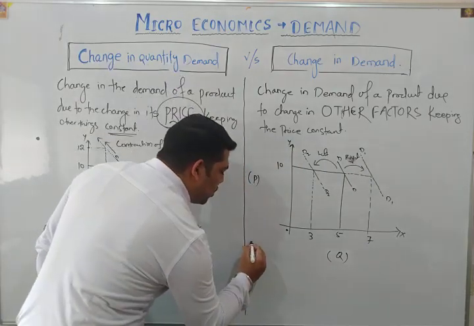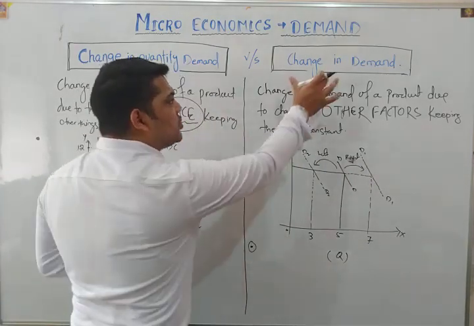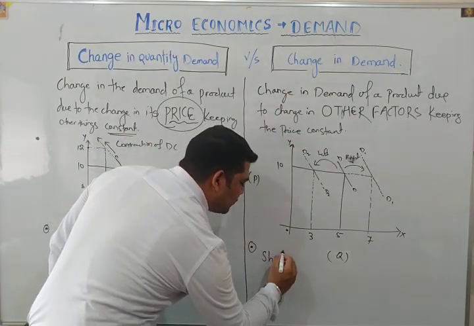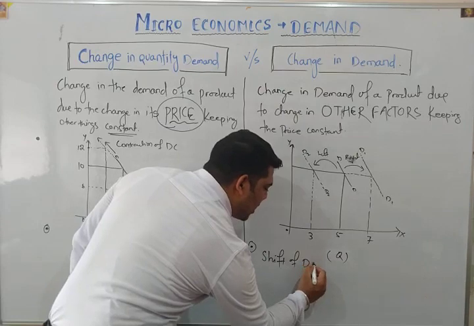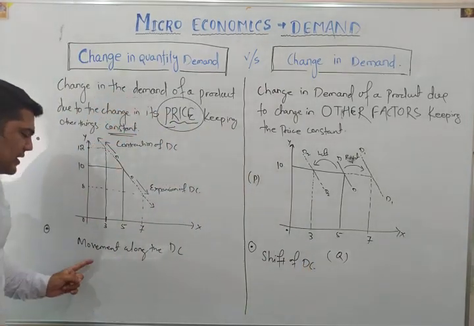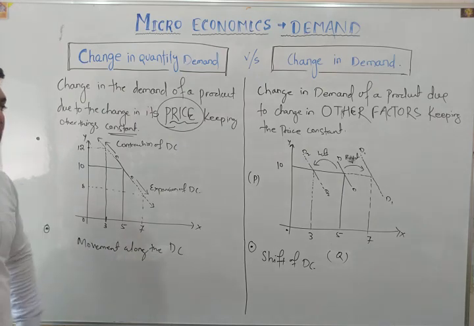So we must note that in case of change in demand, there is always a shift of the demand curve, and in case of change in quantity demanded, there will always be a movement along the demand curve.